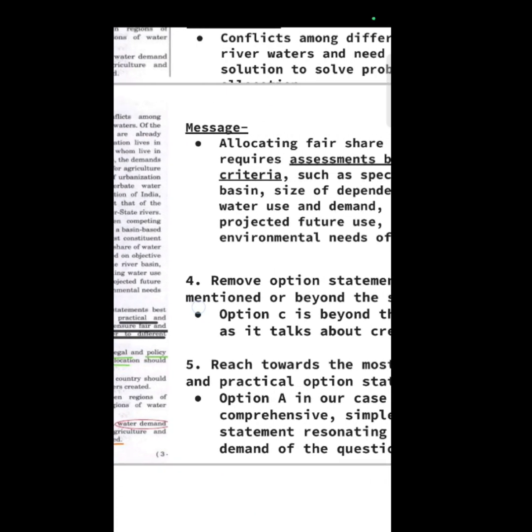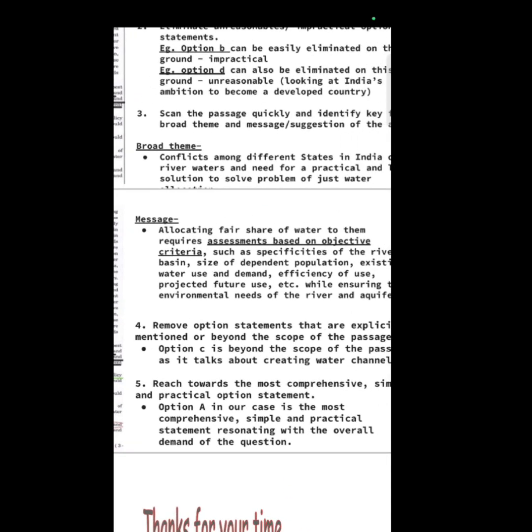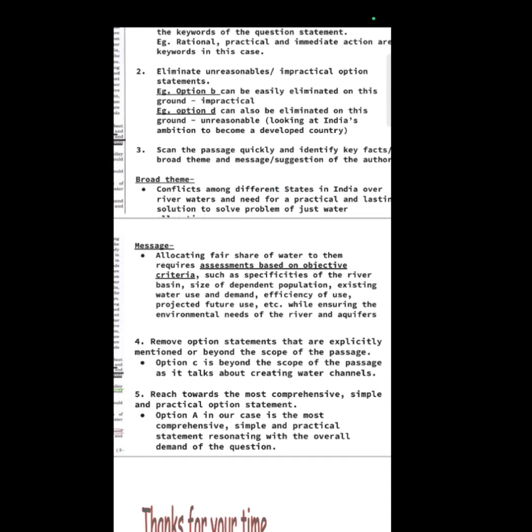So, please follow this 5 instruction approach, the Panchsheel, and you will always arrive at the right answer.